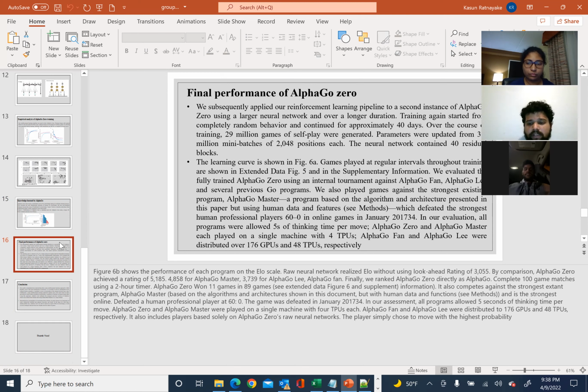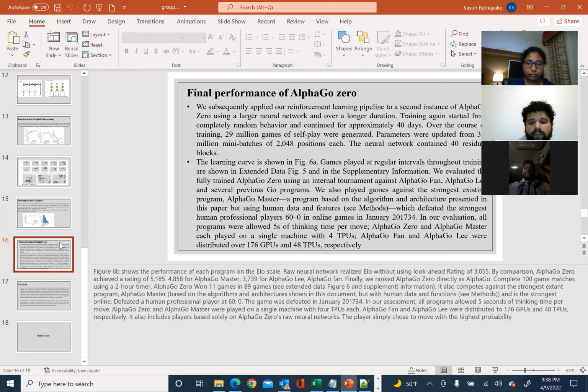It also competed against the strongest existing program, AlphaGo Master, based on the algorithm and architecture shown in the paper, but with human data and features. It is the strongest online and defeated top professional players 60 to 0 in January 2017, in our assessment.